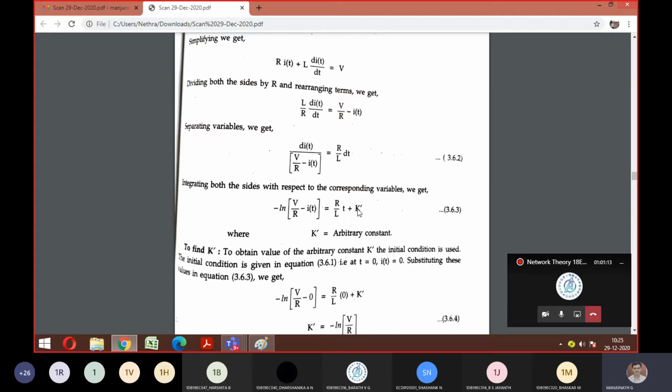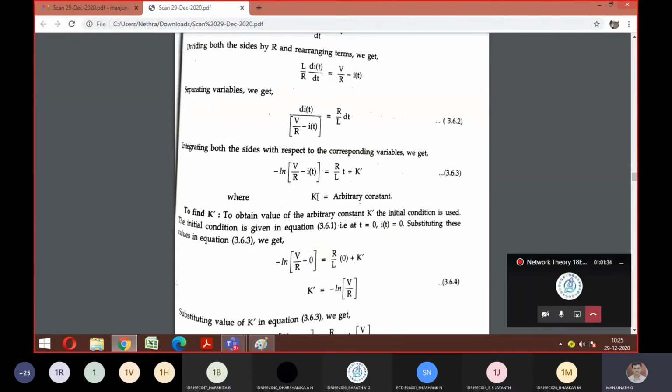We took t equal to 0. Correct now? Yes, sir. So whenever an arbitrary constant is to be found, in the general equation, substitute t equal to 0. That is your initial condition. So the initial condition is used now.